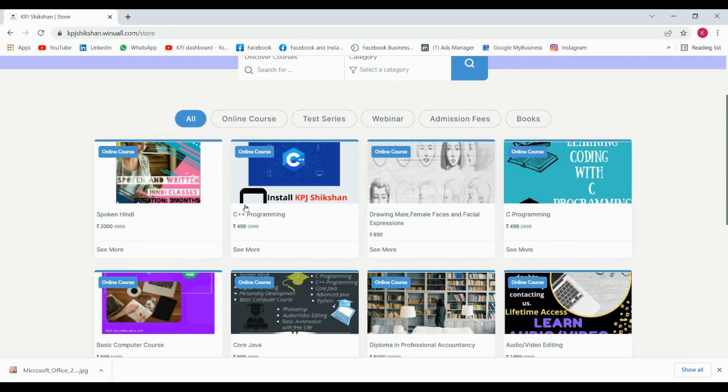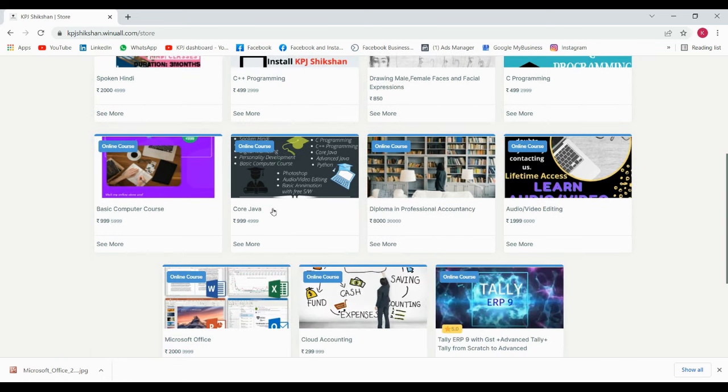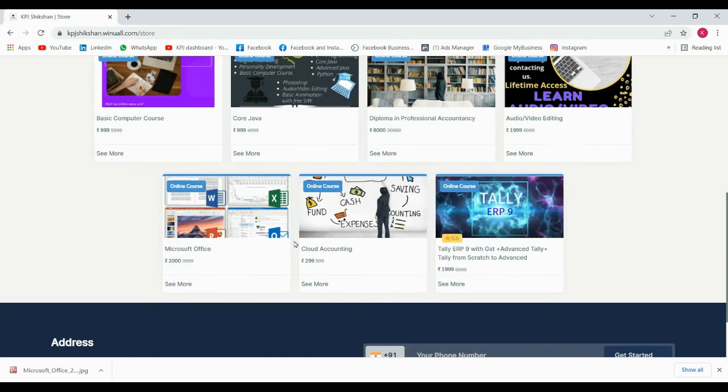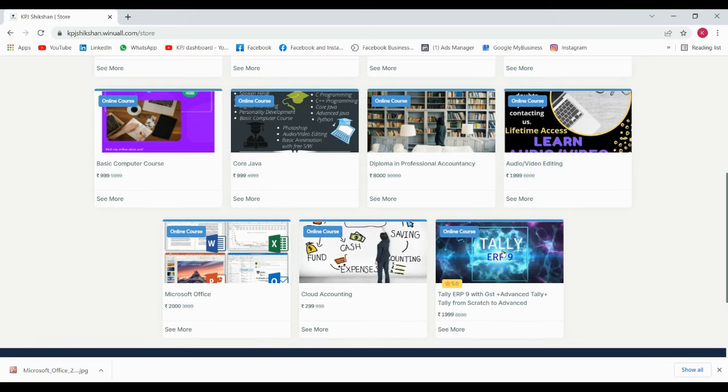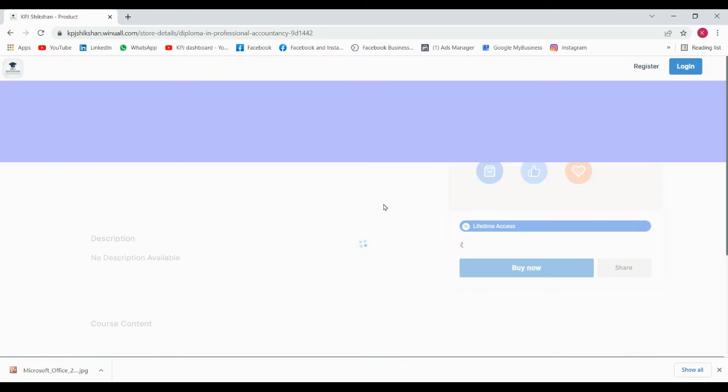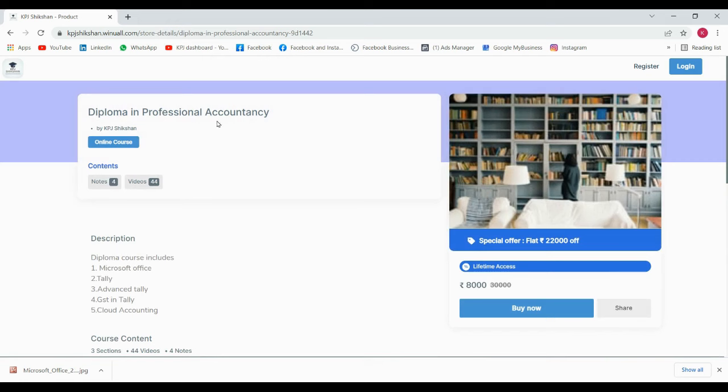So here we have spoken Hindi, C++ programming, drawing, C programming, basic computer course, code Java, diploma, audio video editing, Microsoft Office, cloud accounting, Tally ERP9. All these courses are in a very good pricing. So let's just quickly click on diploma and professional accountancy and see what is there in this.